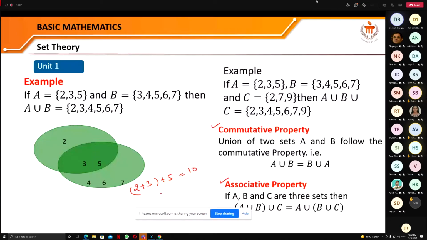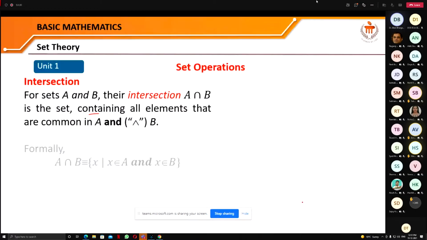And in the same way, if you first add the last 2 and then add the first one, again you will get the same thing. So they are holding the associative property. The same thing is with the union of sets. They hold the commutative property as well as the associative property. Let us see the next operation, that is the intersection.